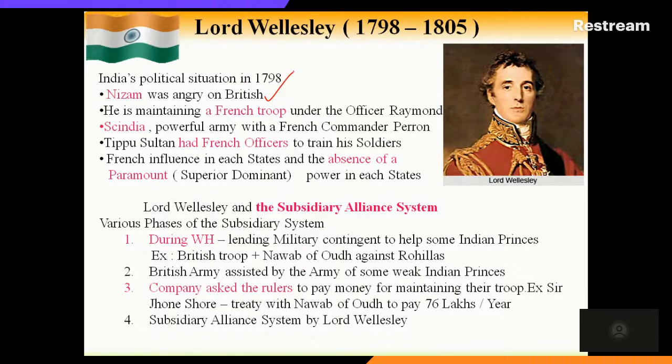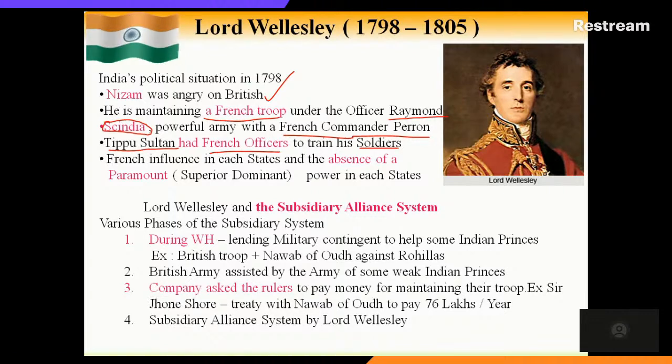The Nizam was angry with the British because he was not getting help from the East India Company when the Marathas were attacking him. This is one side. He, that means the Nizam of Hyderabad, was maintaining a French troop under an officer called Raymond. And Scindia, one of the Maratha chiefs, had a powerful army with the French commander Perron. On another side, Tipu Sultan also had a French officer to train his soldiers.